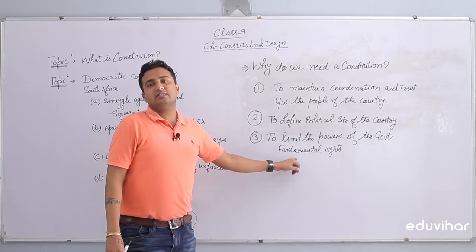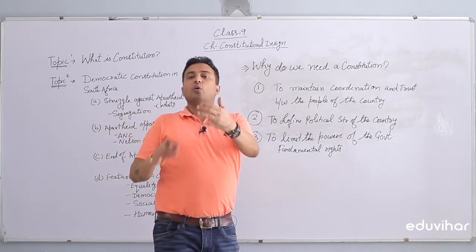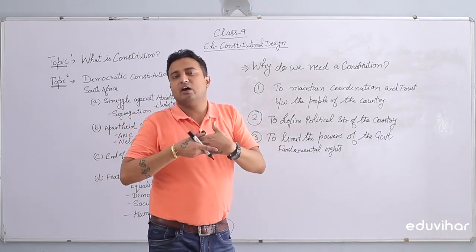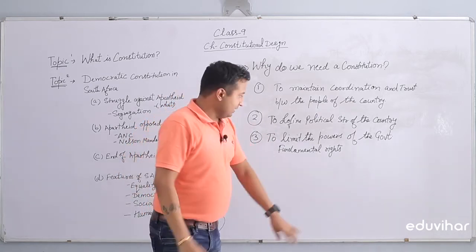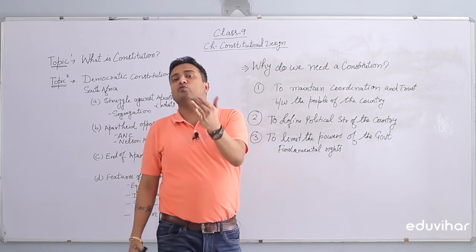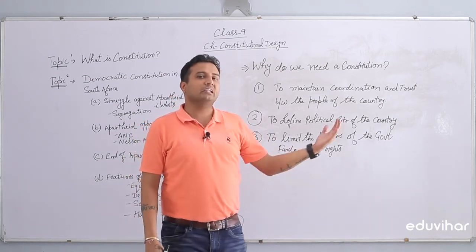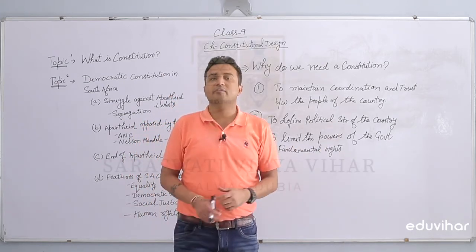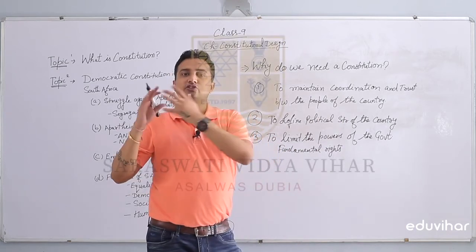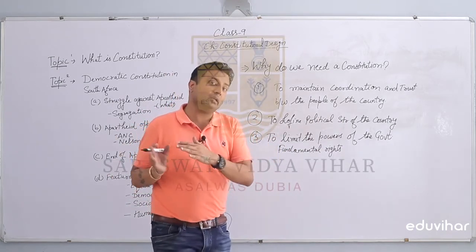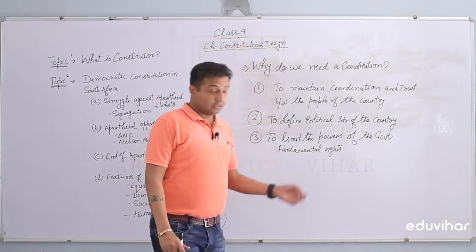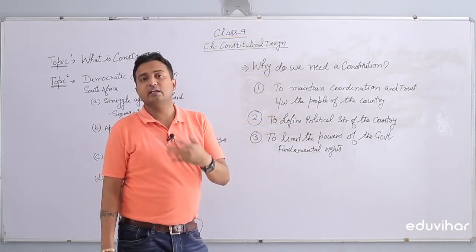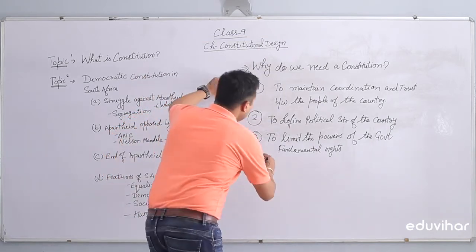These fundamental rights tell us what rights we have in our society and our country, and if any government tries to violate our rights, we can directly approach the Supreme Court or High Court. We can directly approach our judiciary; an independent judiciary is also a feature of the Indian Constitution or Indian federal structure.